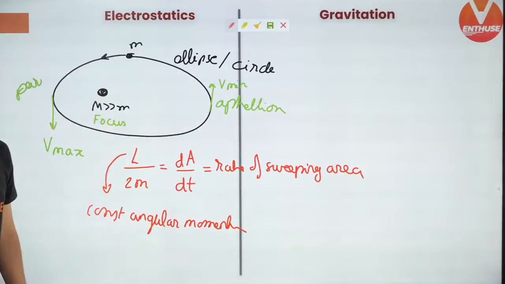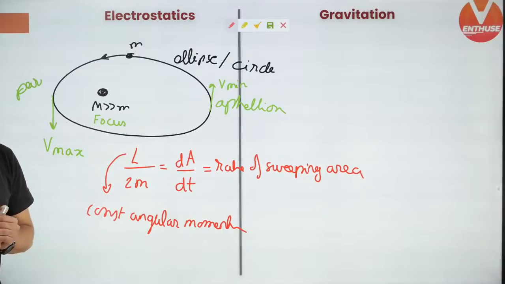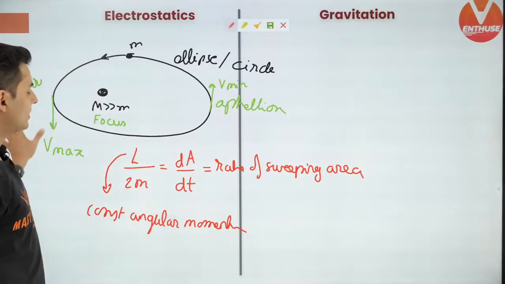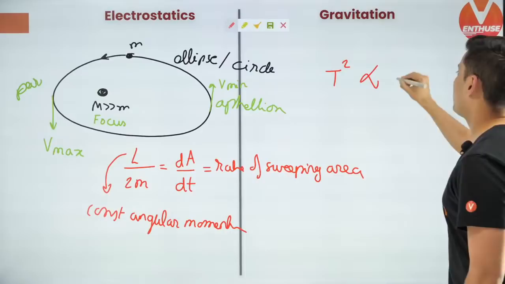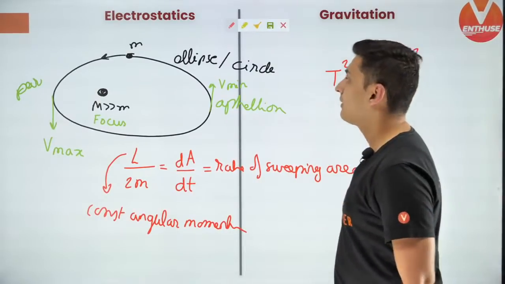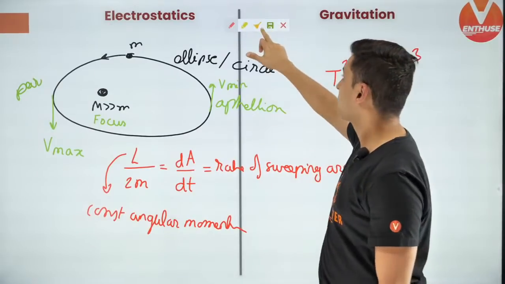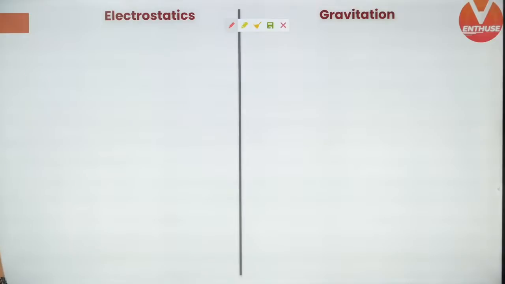This is the next thing that you should know. So this is Kepler's laws, and the third law obviously everybody knows, T square is proportional to the cube of the radius. This is the third law that you should remember.